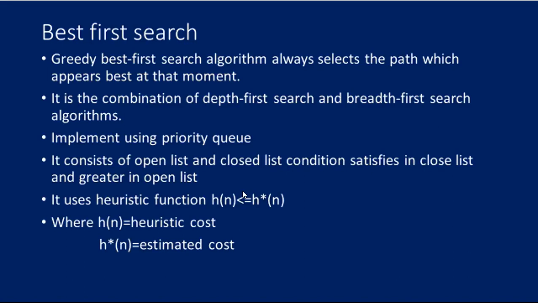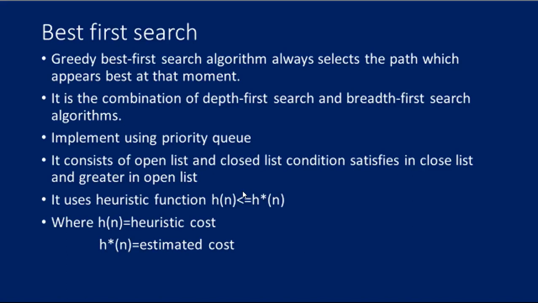In the best first search algorithm, we expand the node which is closest to the goal node, and the closest cost is estimated by the heuristic function, that is f of n equal to h of n, where h of n equal to estimated cost from the node n to the goal. The BFS algorithm is implemented by using a priority queue.